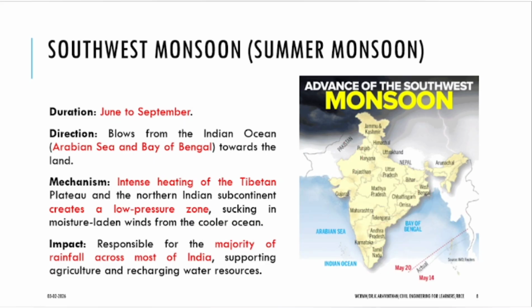The Tibetan plateau is there. It creates a low pressure zone. Then the high pressure zone will be the rainfall. This is the reason for maximum rainfall.